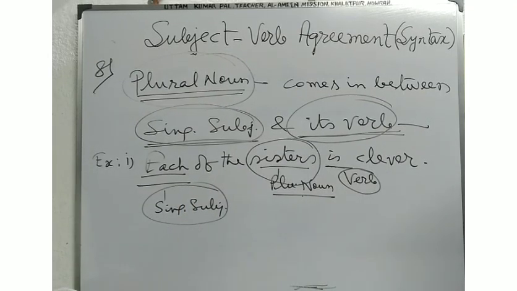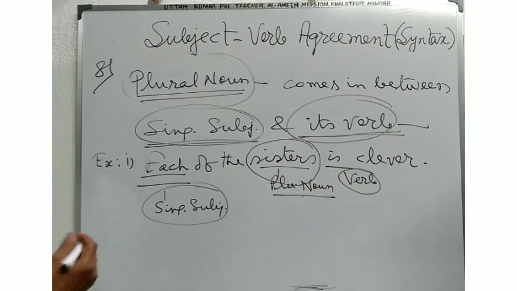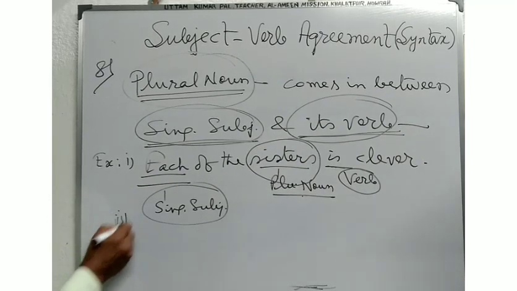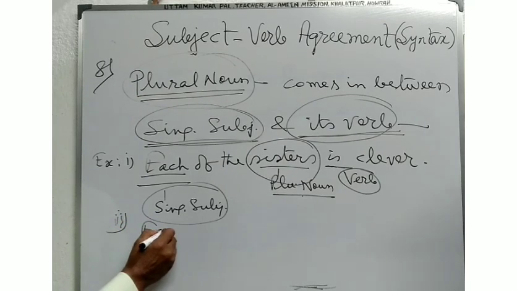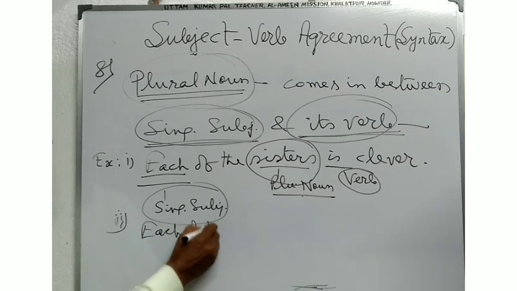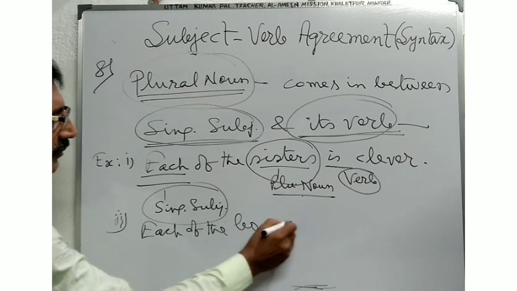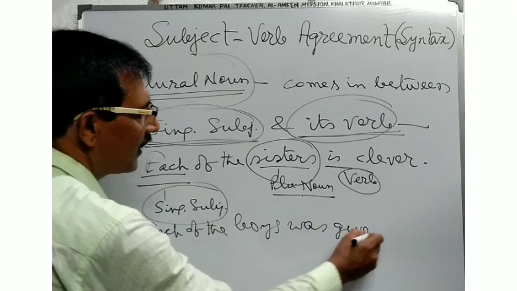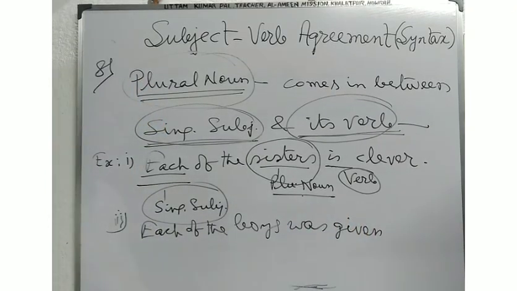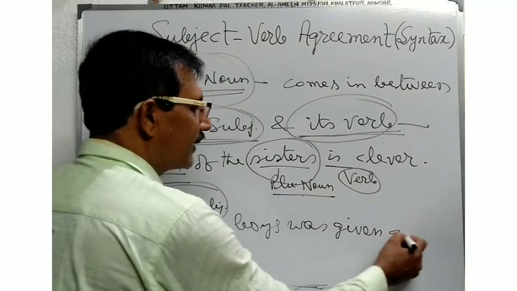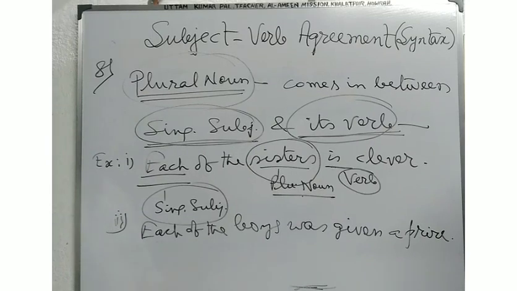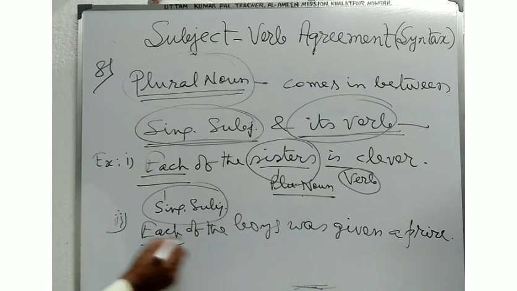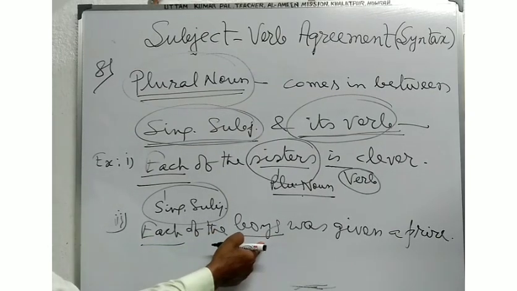And in the second example, suppose, each of the boys was given a prize. Here in this example, you will see that each of the boys is the noun.